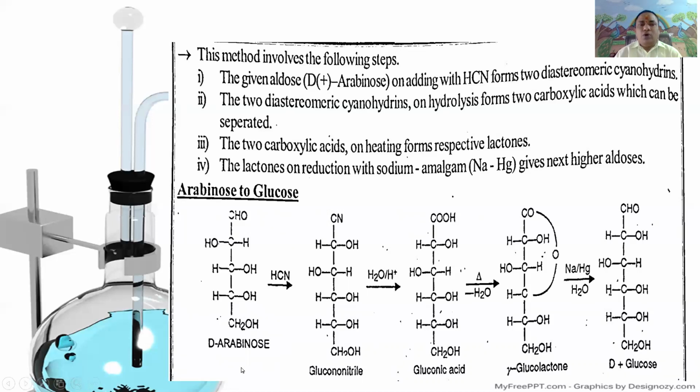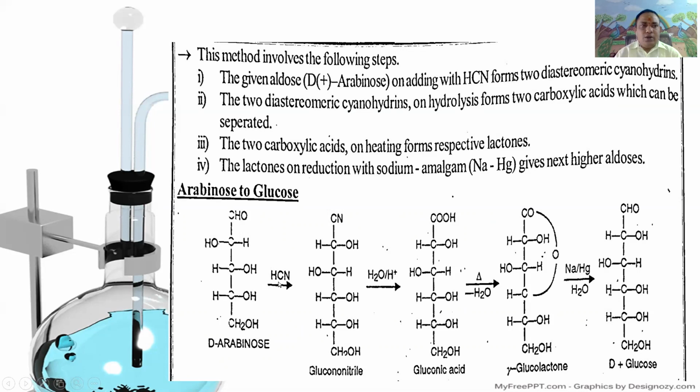Here in this process, first arabinose to glucose. First, D-arabinose is treated with hydrogen cyanide. Arabinose is a five-carbon aldopentose: CHO, CHOH, CHOH, CHOH, CH2OH. It is D-arabinose.